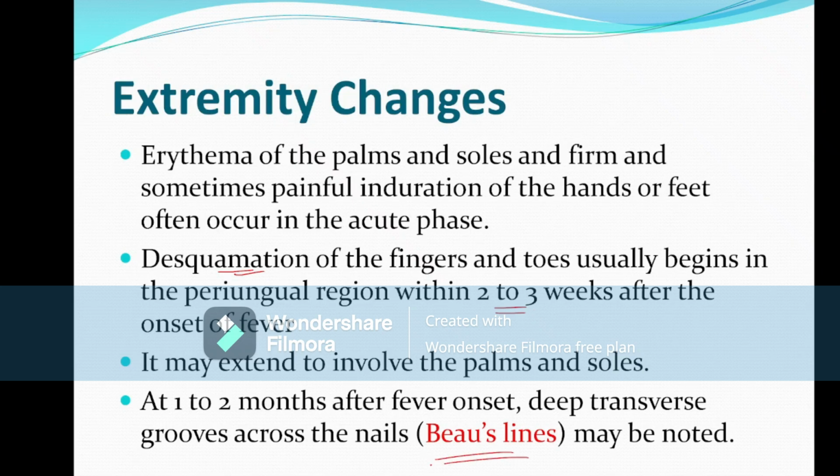And the last feature of the disease is Beau's lines. It happens 1 to 2 months after the fever onset, and these are deep transverse grooves across the nail bed. So Beau's line is also a feature of Kawasaki disease. This is the last and late feature of Kawasaki disease.